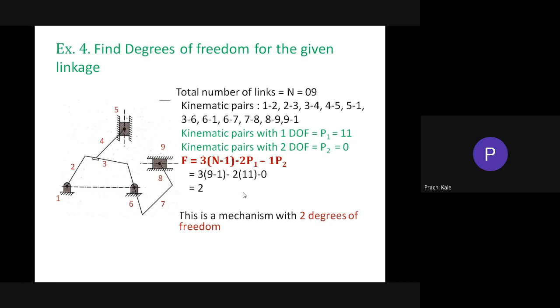Means if you have a kinematic pair having 3 degrees of freedom, 4 degrees of freedom, in that case, it will not give you the degree of freedom accurately. Understood? Is this clear? Yes?